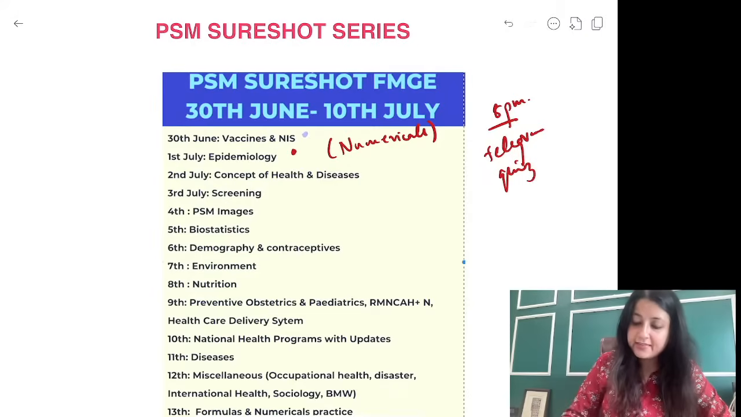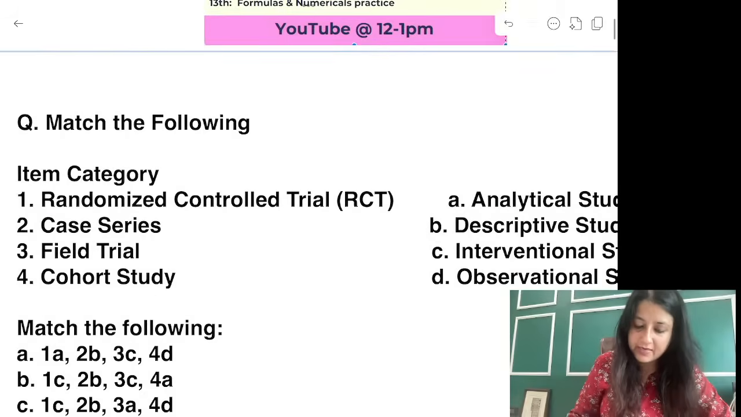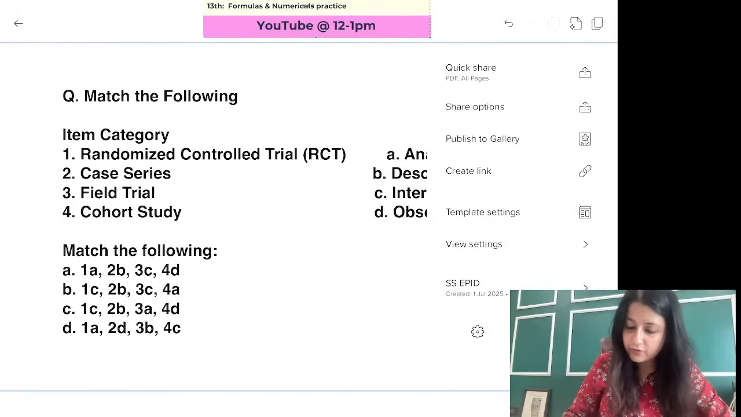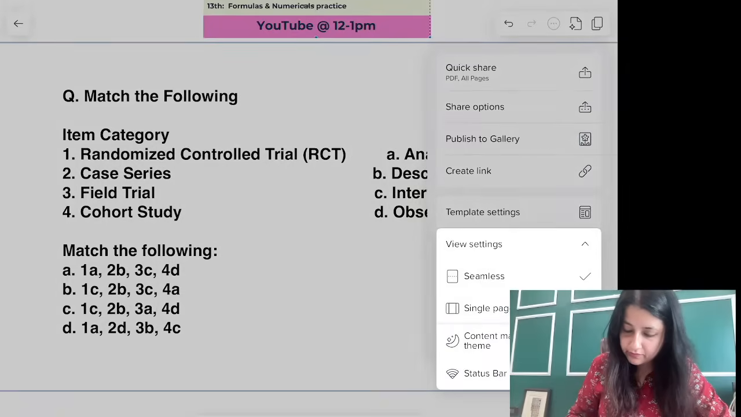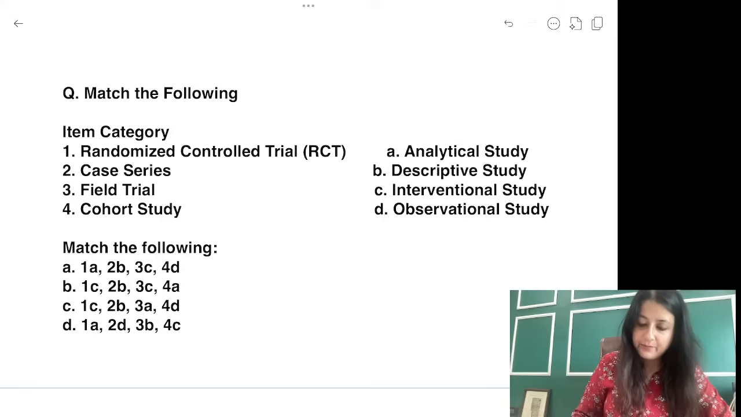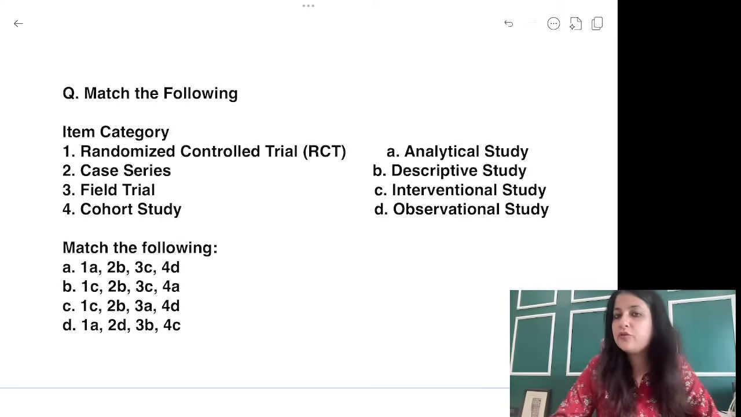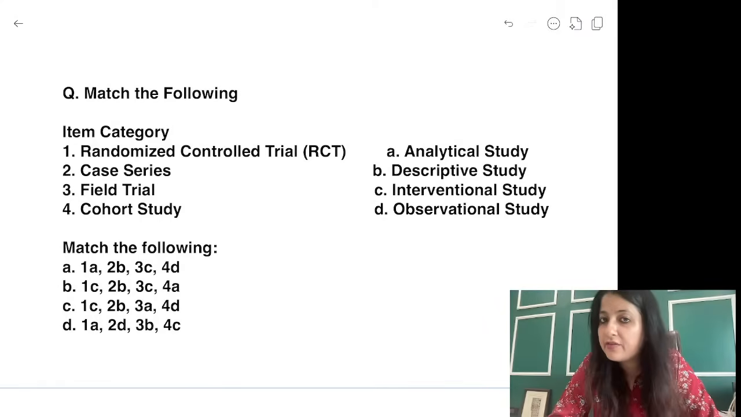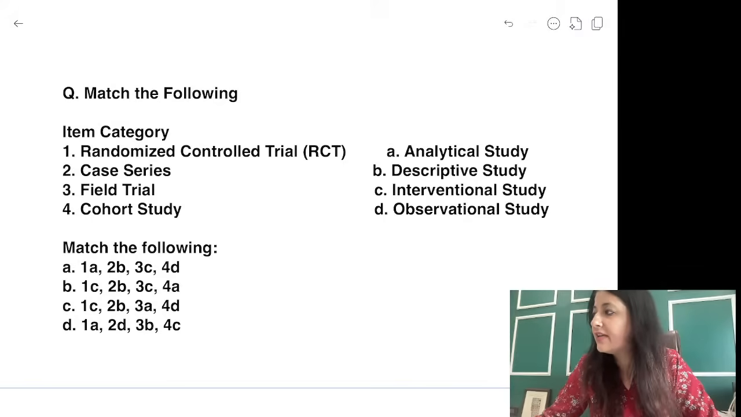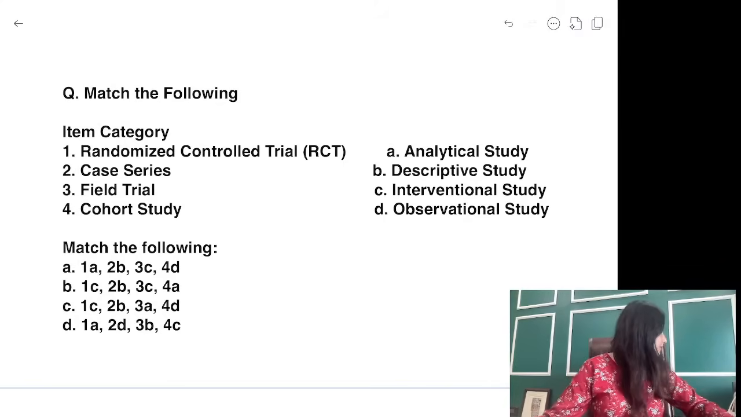Alright, so the first question coming up, everyone, can you do this? Match the following. Single page. Yeah, the first question out, match the following. So the first topic that we are going to revise is classification of study designs. Let's see if you can do this one.